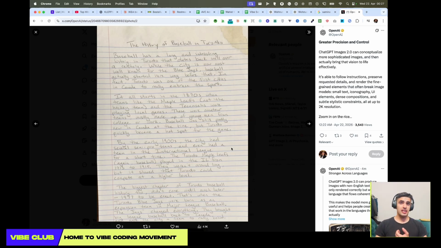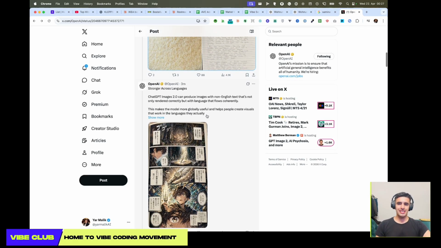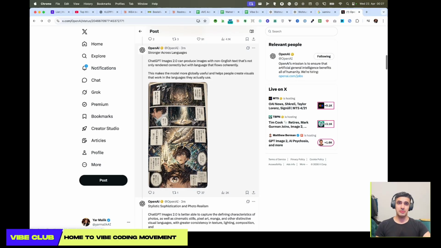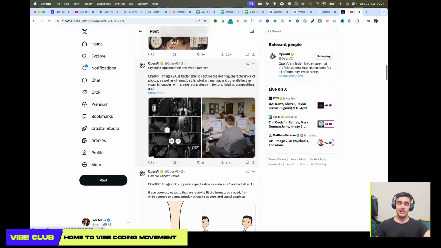Previously, if you followed this channel, you know that ChatGPT is not as good when it comes to creating a really small amount of text on top of an image or on top of a graphic. But here it's working really good, and we are super excited about it. You can also see that it has stronger access through different languages. Previously, it was working really good with English, but right now you can see it's generating in Chinese, in Korean, all of these languages.